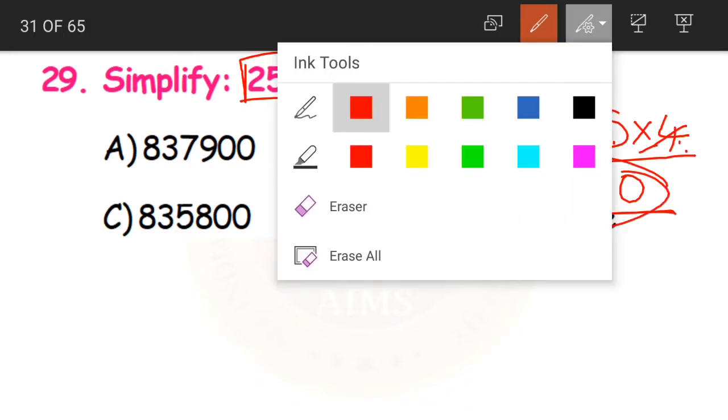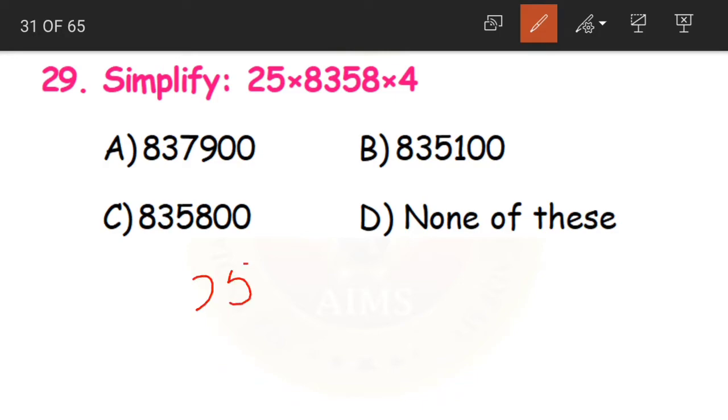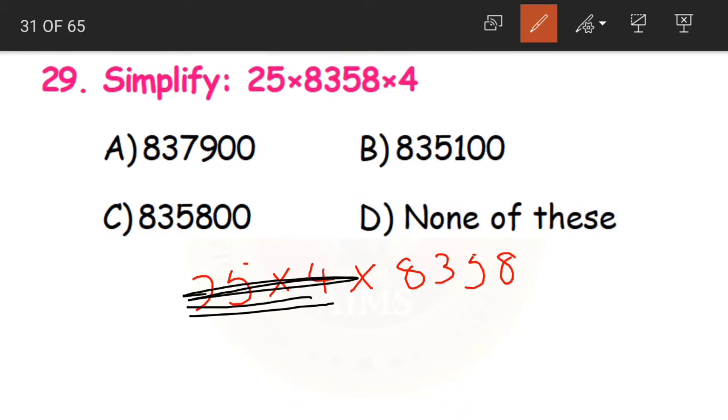25 4s are 100. See, our question is 25 into, I'll write 4 before, yes, 25 into 4 into 8358. Okay, children? Now what did we get for this? 25 into 4, 100. So instead of this, it will be 100 into 8358. Yes. Now we all know how to multiply a number with 100. It is very easy.